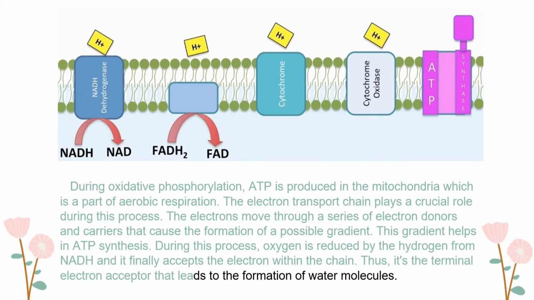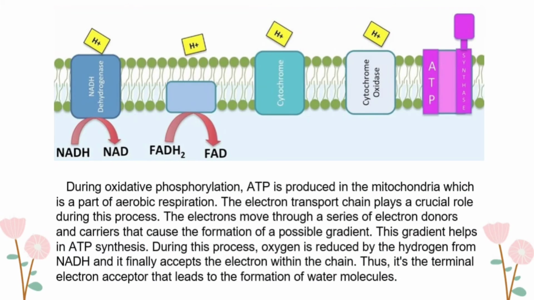The electron transport chain plays a crucial role during this process. The electrons move through a series of electron donors and carriers that cause the formation of a proton gradient. This gradient helps in ATP synthesis. During the process, oxygen is reduced by the hydrogen from NADH and it finally accepts the electron within the chain. Thus, it's the terminal electron acceptor that leads to the formation of water molecules.